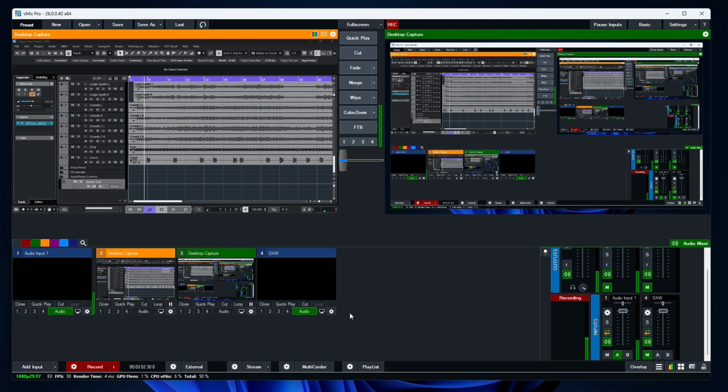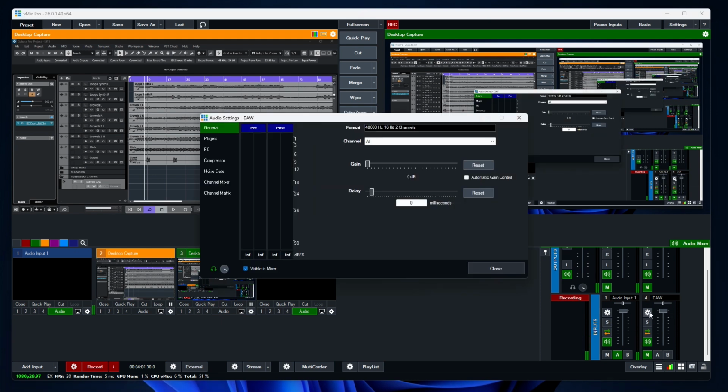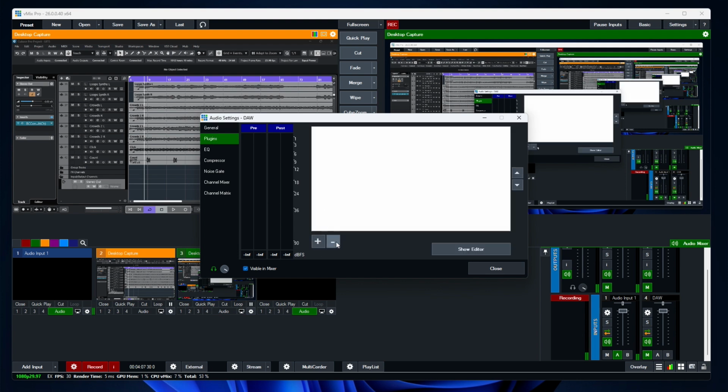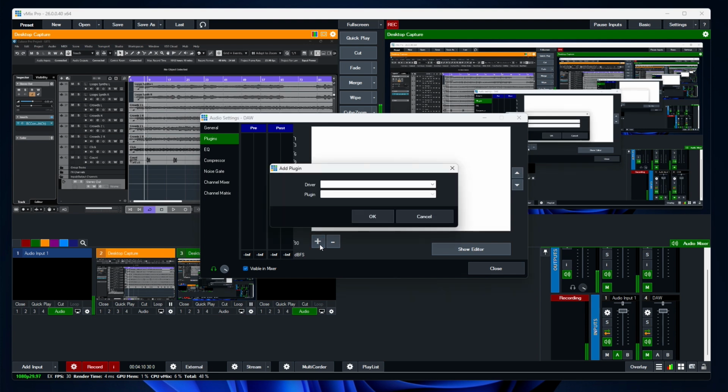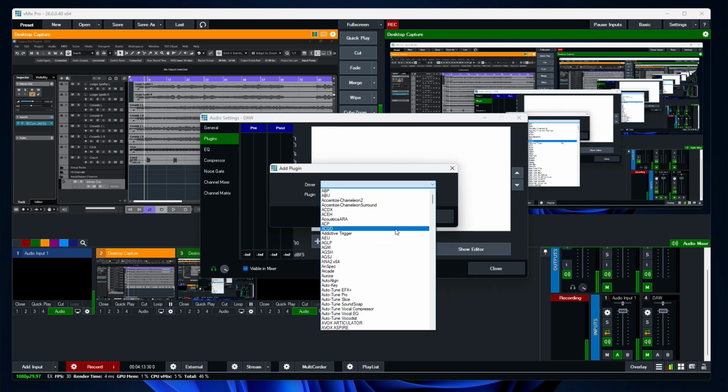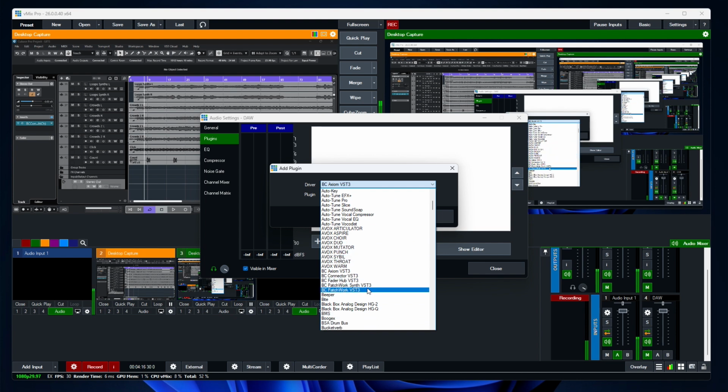The next thing we want to do is go to the right hand side. You can see the mixer for the DAW. You can just click on the wrench button, then we go to plugins. Plus is add, minus is delete. So we add, and you pick Bluecat's Connector again. The downside to vMix is that it only accepts VST3 plugins. These are the list of architectures we have: VST, VST2 and VST3.